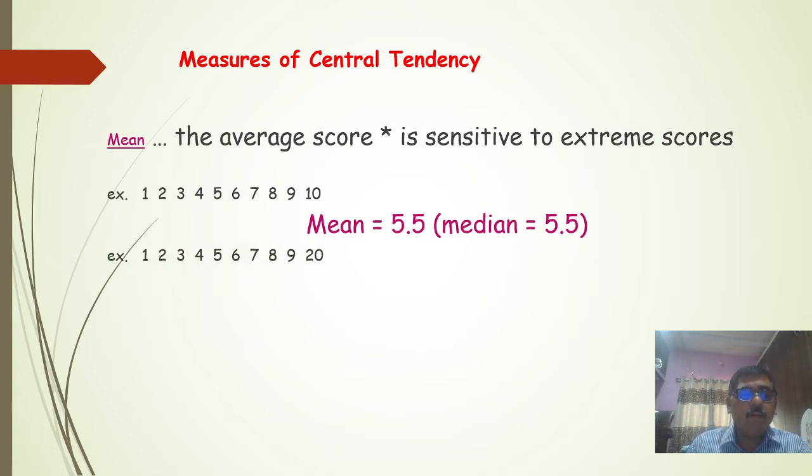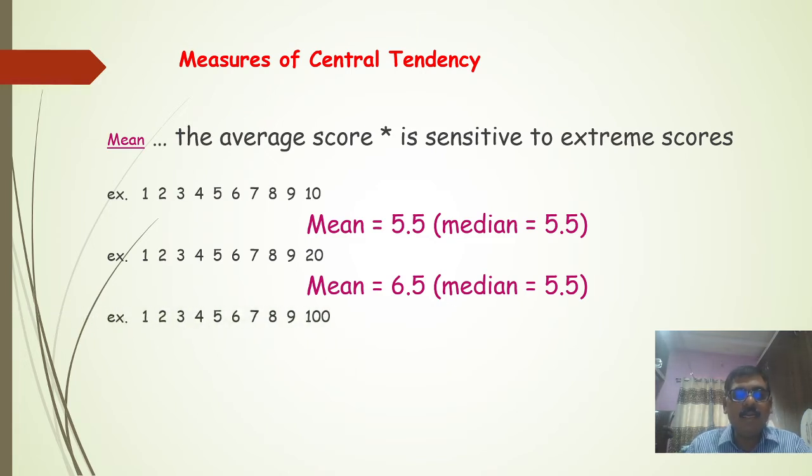In the second example, the values are 1 to 9, these values are the same, but the last value, 20, is the extreme value, and the mean for this equals 6.5. Then in the third example, the last value is 100 and that is the extreme value, and by the change in the single value, the mean is changed up to 14.5. So it is sensitive to extreme scores. The median remains the same in all the examples.